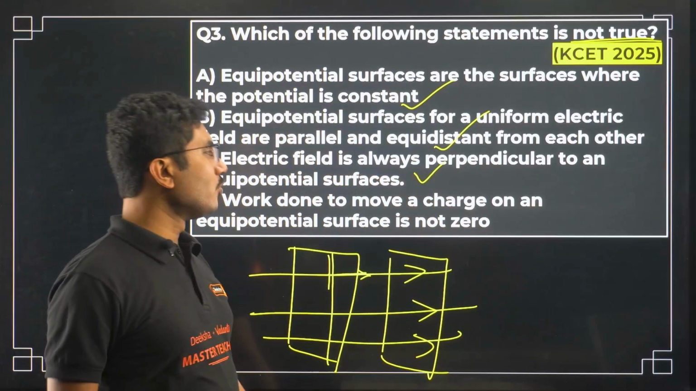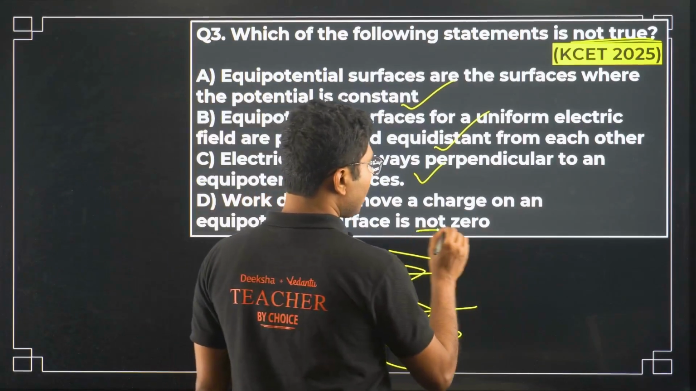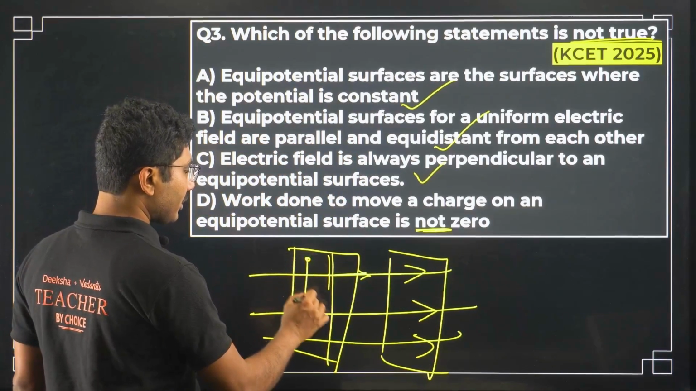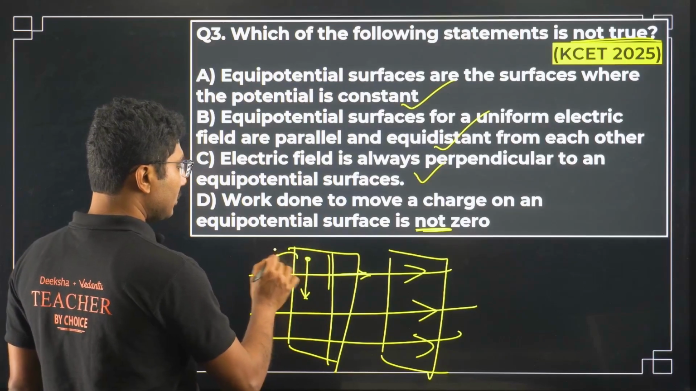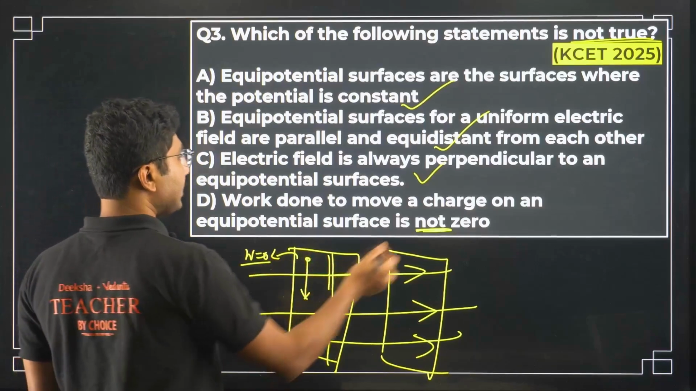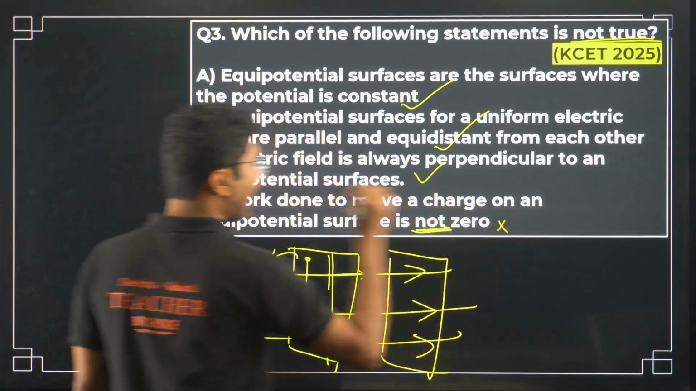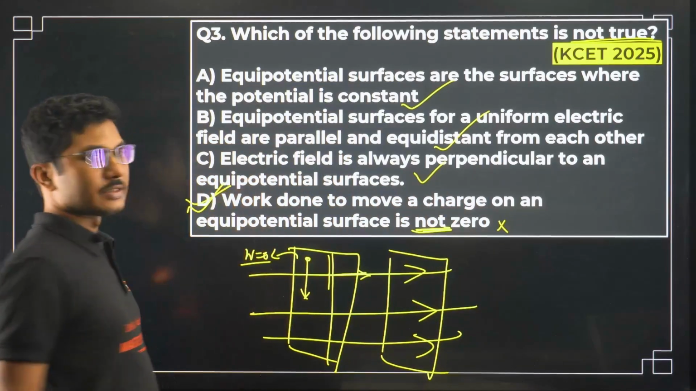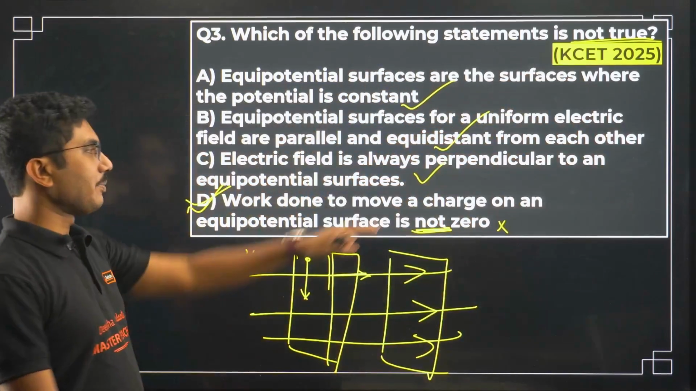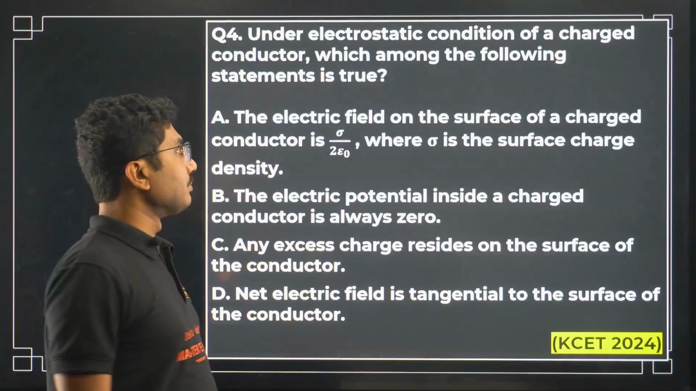Work done to move a charge on an equipotential surface is not zero. We know that work done to move a charge on an equipotential surface is always zero. But here they have mentioned not, which means this statement is incorrect, and in fact this is our correct answer. Because we are trying to find the not true statement, this statement is not true. So this is the correct answer for our given question.